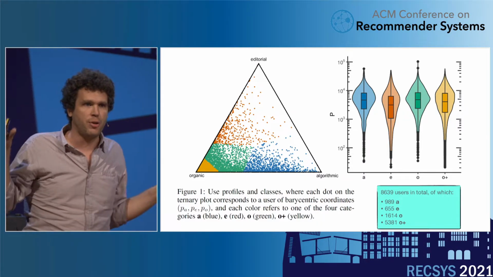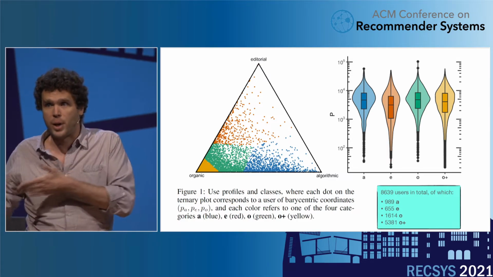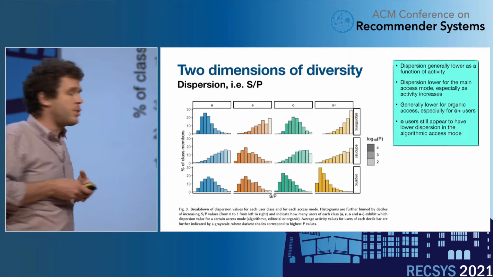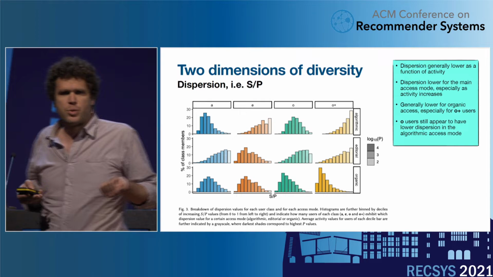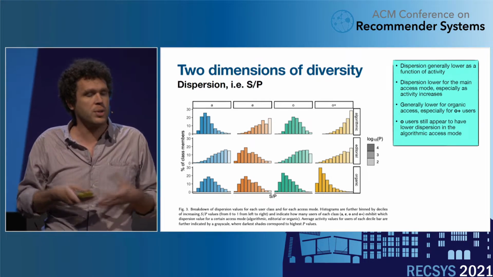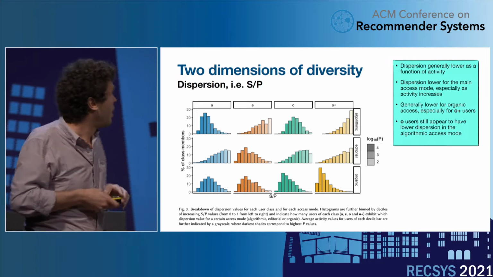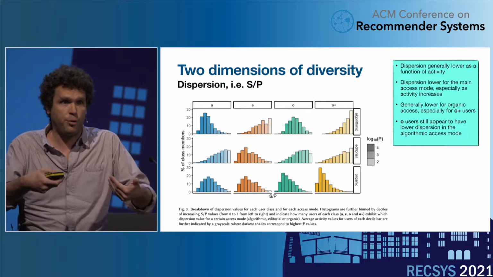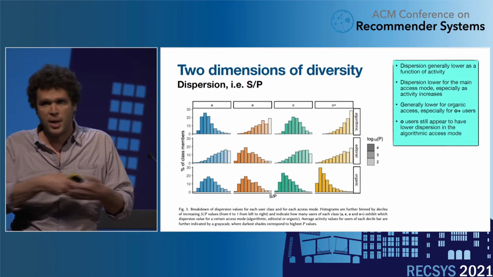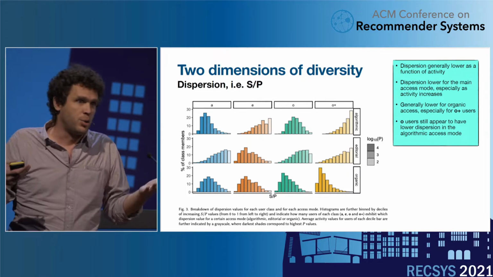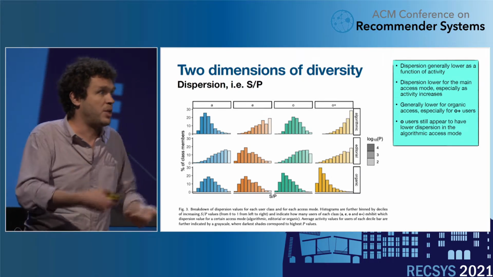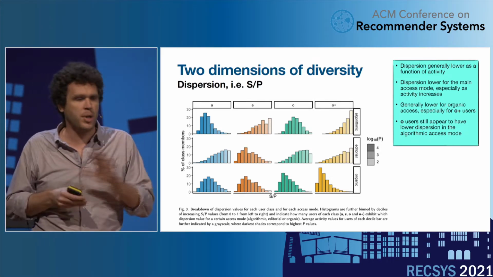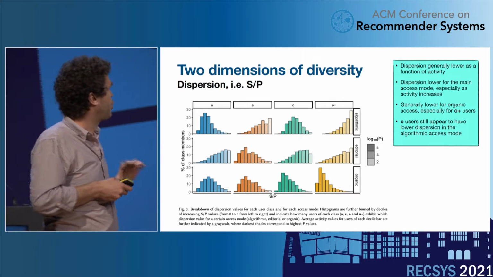On the whole, the distribution of plays, the activity on the platform, is relatively comparable from one category of users to the other. And from there, we consider two dimensions of diversity. One is relatively structural, based on the portfolio of songs that a user listens to, namely redundancy. I mean comparing the proportion of unique songs in the portfolio to the number of plays. If it's 1, that means each song has been listened to one time. It goes to 0 when a user listens repeatedly to exactly the same song. It's a structural notion of diversity. I also introduce a more semantic one, but let's focus first on this dispersion, this simple ratio.